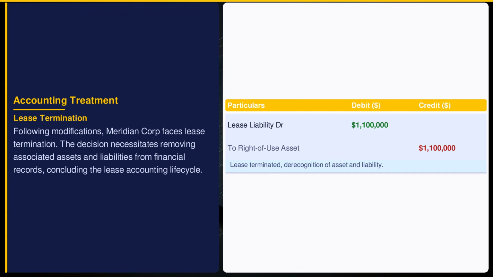Termination ends the lease journey, requiring derecognition of the right-of-use asset and liability. Meridian Corporation removes $1,100,000 from both accounts, following International Financial Reporting Standard 16 rules for closure. This final step clears the balance sheet of lease-related entries.